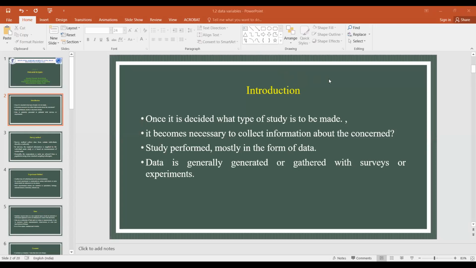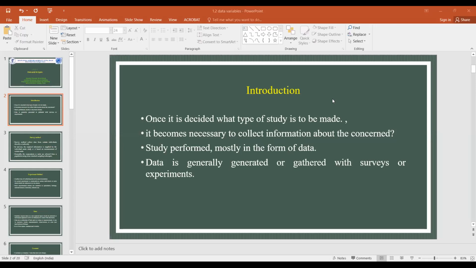So if the type of study is decided, then it becomes necessary to collect information about the concern. Now there is a population or a sample we decided to study. We have identified the problem, and in order to solve this problem, we have framed the objective and plan of a study. After that, it becomes necessary to collect information.